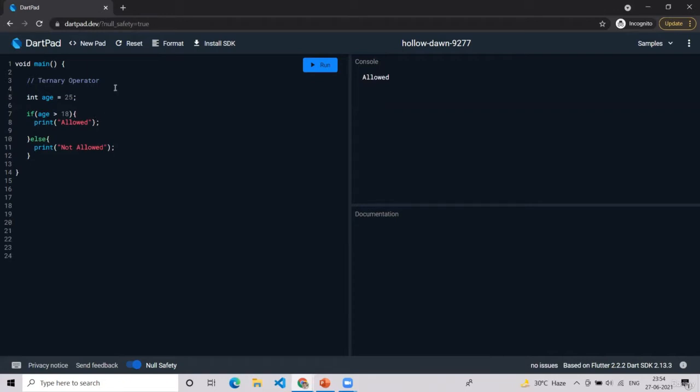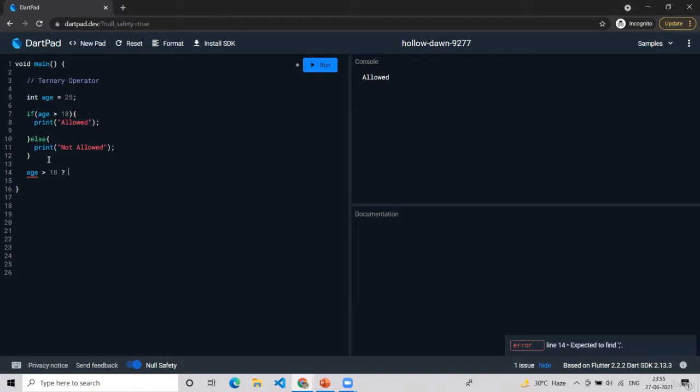So you might be asking, what is a ternary operator? Ternary operators are used to cut down the code we write, or to make sure it's very clean when we write it. It's not taking too much space. I will just write age greater than 18.